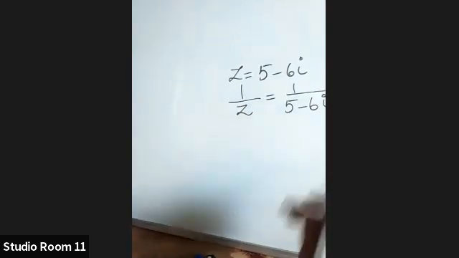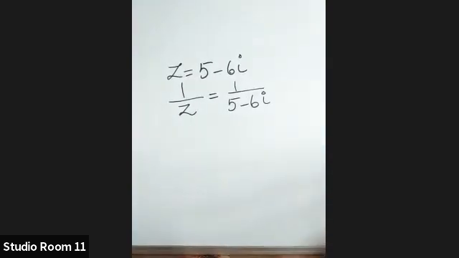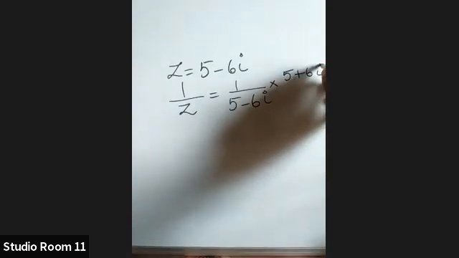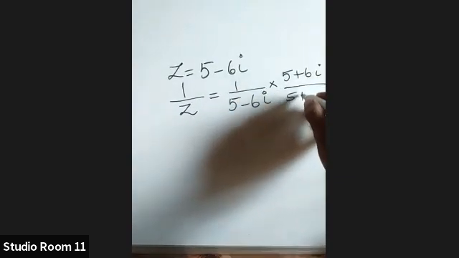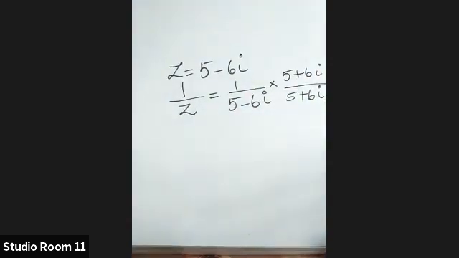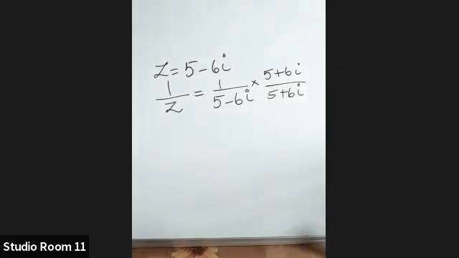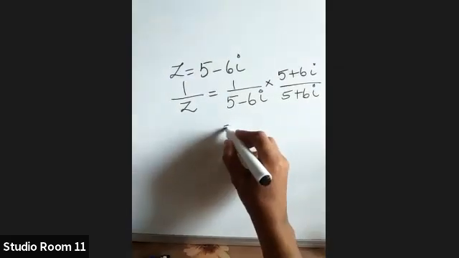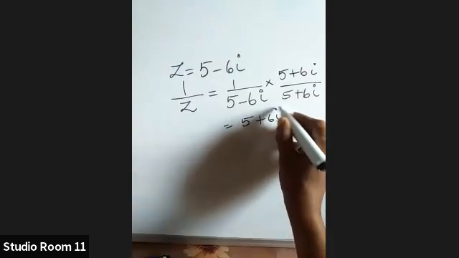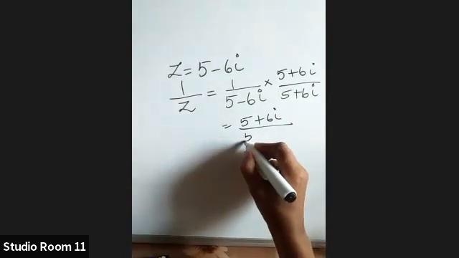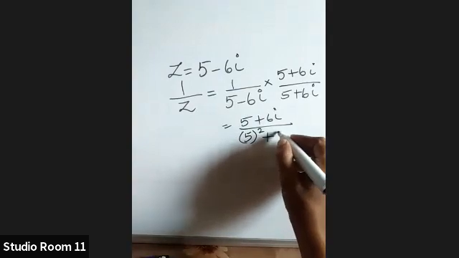1 by 5 minus 6i. Then multiply and divide by the conjugate. So the conjugate is 5 plus 6i. Conjugate means you have to change the sign of the imaginary part. Then you multiply. So it is 1 into 5 plus 6i is 5 plus 6i, and the denominator takes the form a minus b into a plus b. So what is a minus b into a plus b? It is a square plus b square, isn't it?